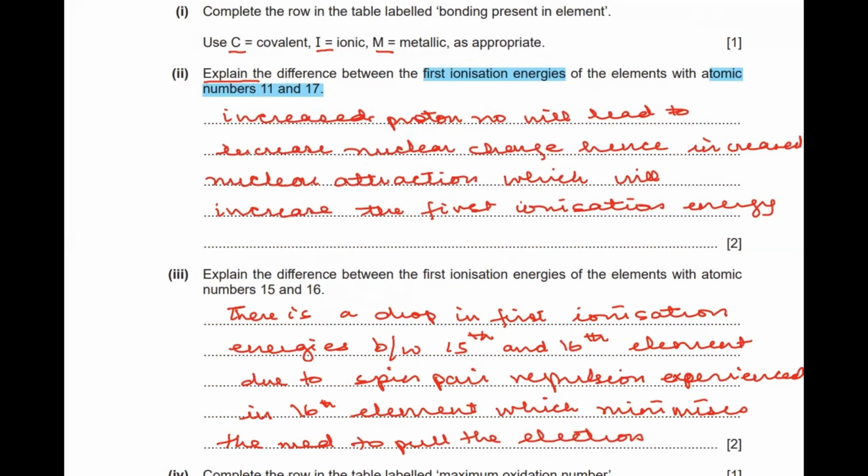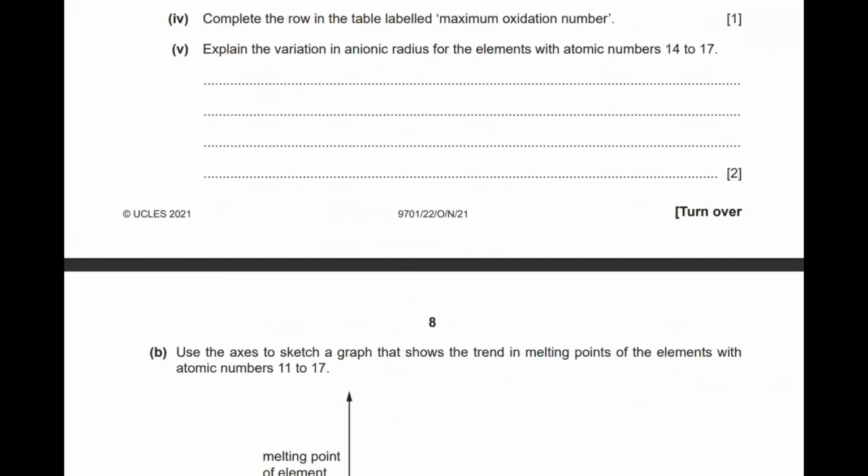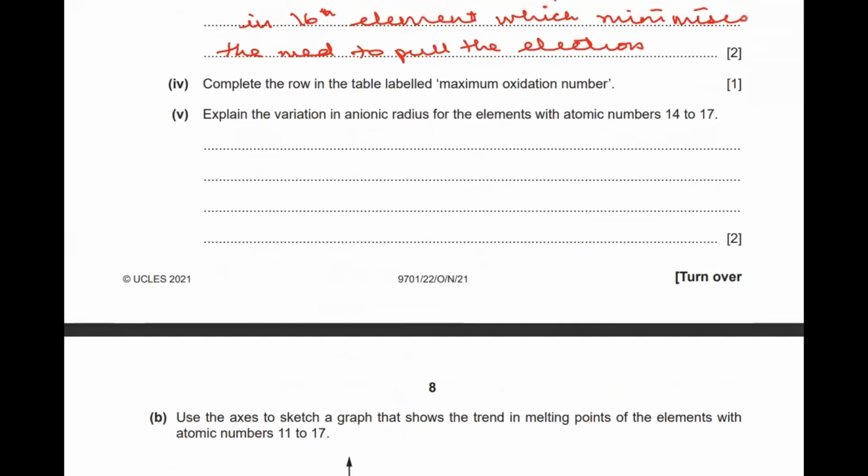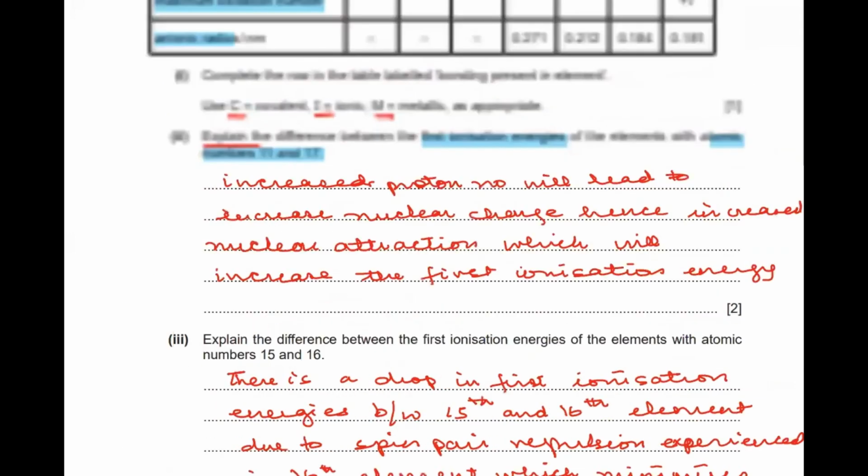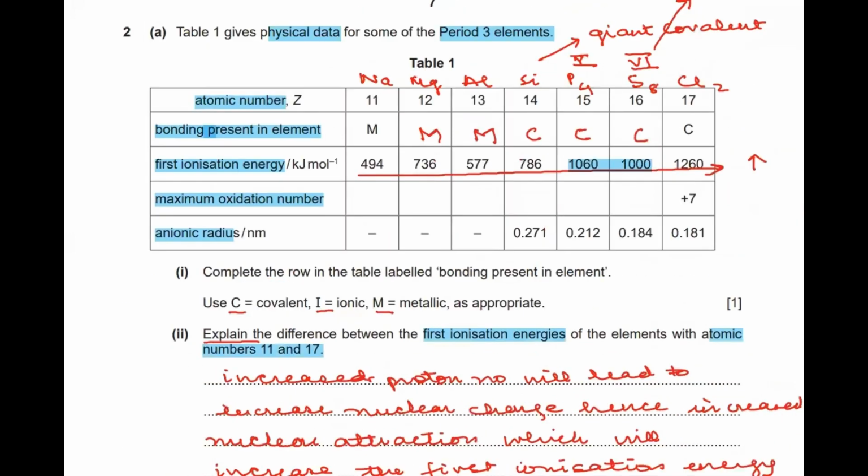Okay. Going further, we have the next part. Complete the row in the table labeled as maximum oxidation number. So let's go back to the table again, and here is the maximum oxidation number. The maximum oxidation number depends on the valence electrons.